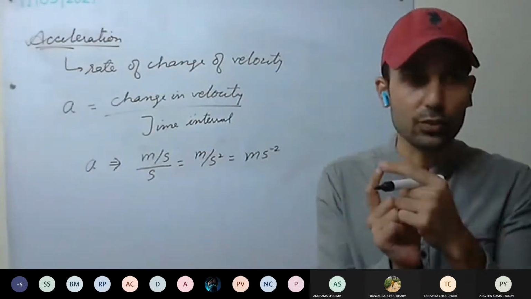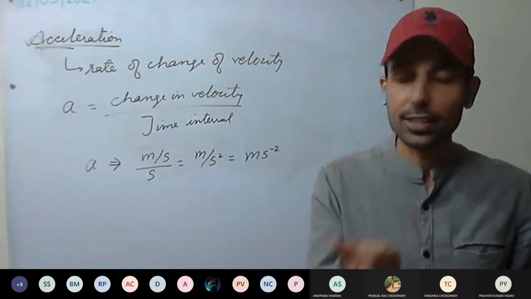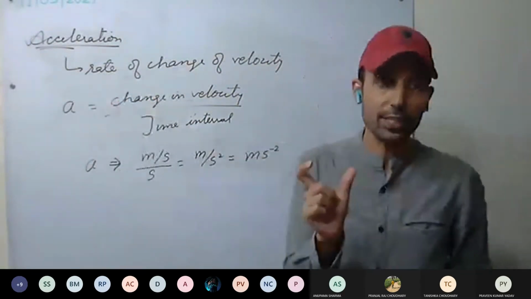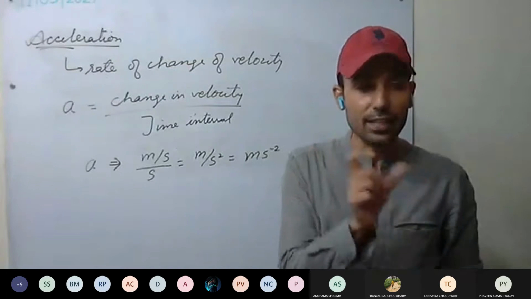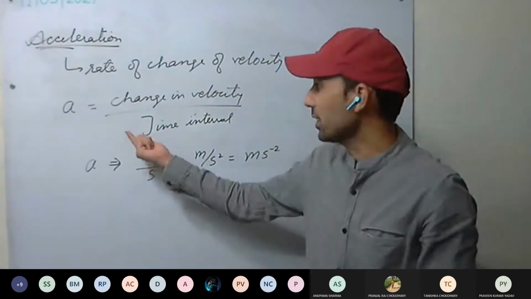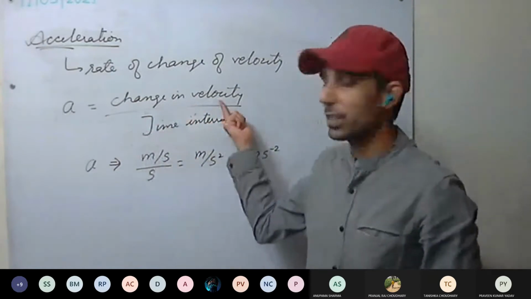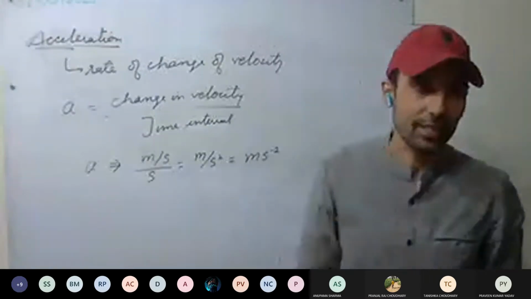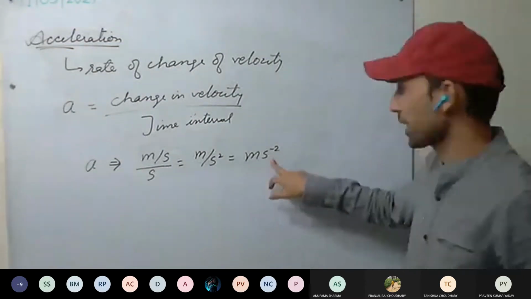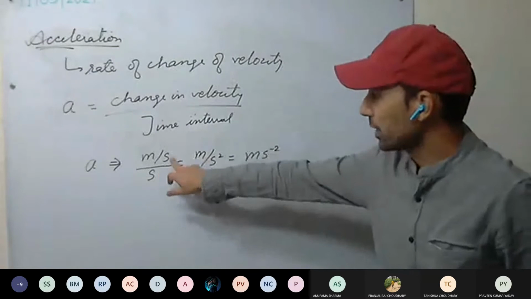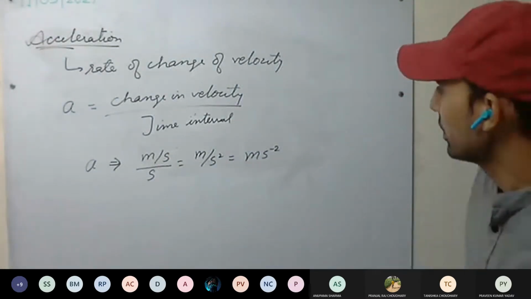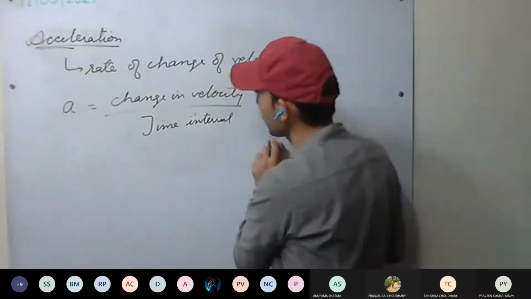Change in speed, change in velocity, that is each second, how much is the change in velocity? That is nothing but what we call acceleration. Like speed, what was speed? Change in distance, that is in each second, how the distance is changing. Acceleration is how the velocity is changing each second. Okay, the unit is clear, meter per second square. Velocity per second, how the velocity is changing. This is clear.